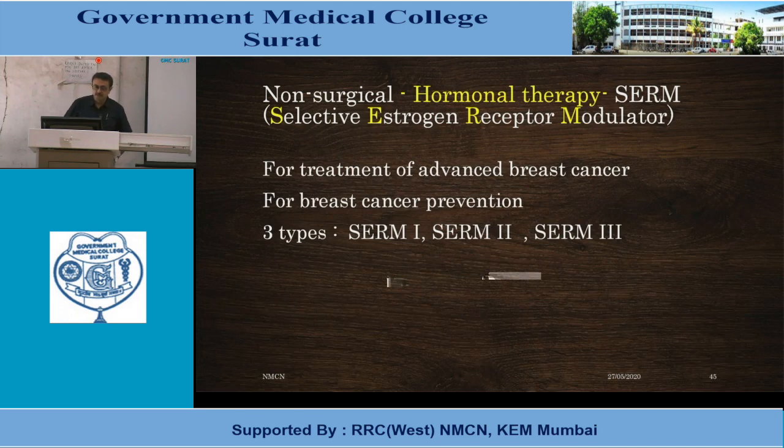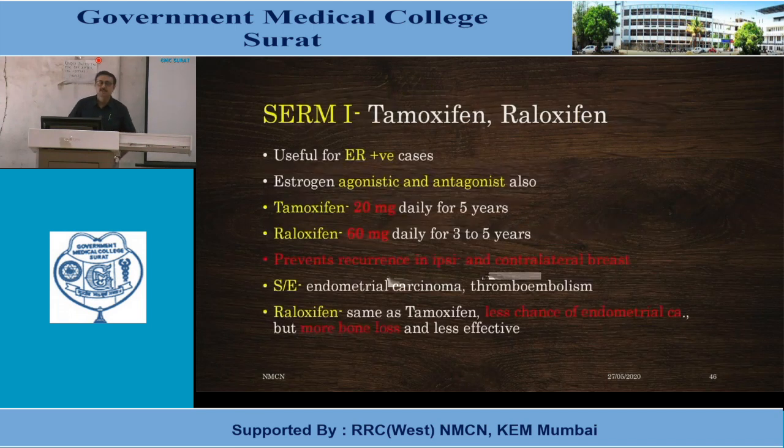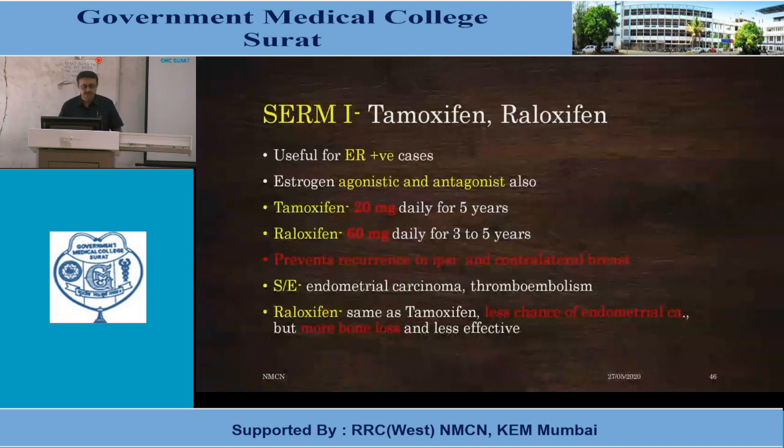So basically we can call it SERM, selective estrogen receptor modulators. For treatment of advanced breast cancer, and for breast cancer prevention, there are studies in which there is 30% increase in survival when we used this hormonal therapy for prevention purpose in high risk patients. So there are 3 types of SERM, 1, 2 and 3. In SERM 1 we can see raloxifene, widely used, routinely used drugs, useful for ER positive cases.